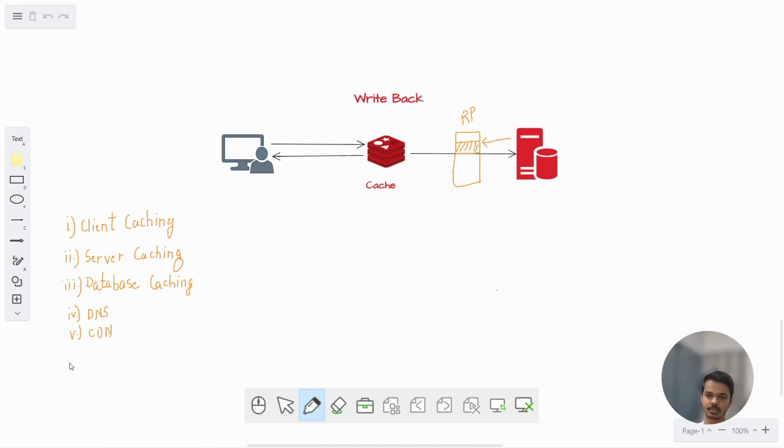And last is application caching. What is application caching? An app is running on a particular server, and that app can use the cache of that particular server to store the responses. This is known as application caching.